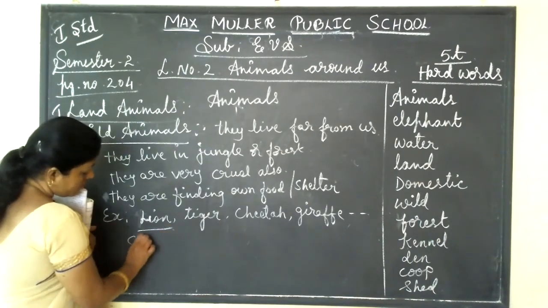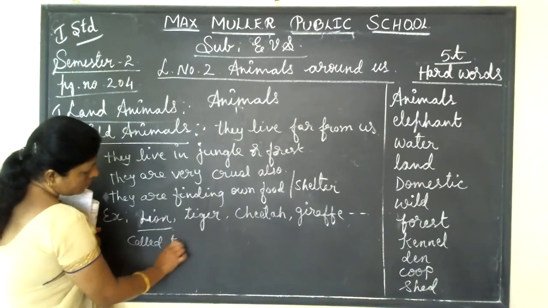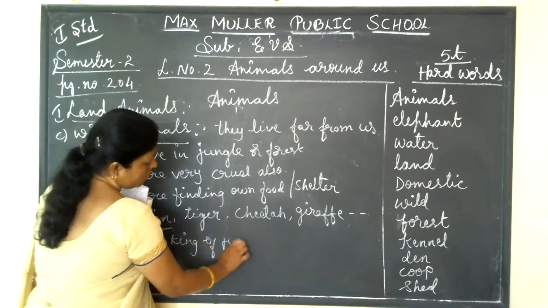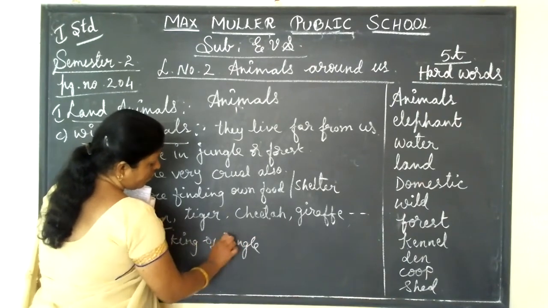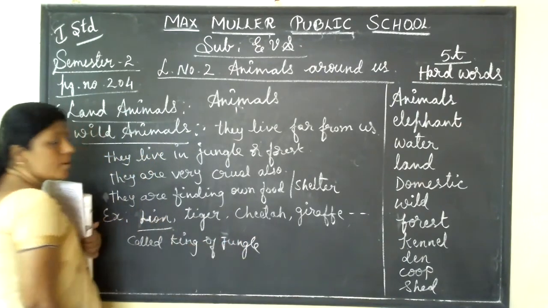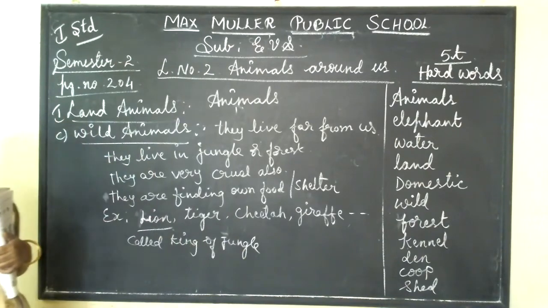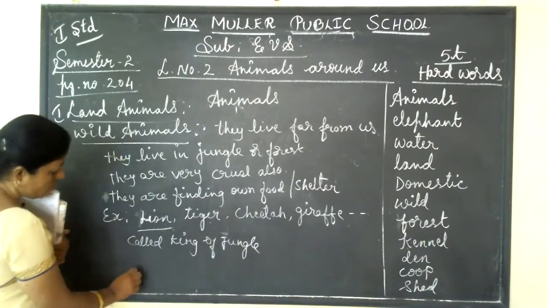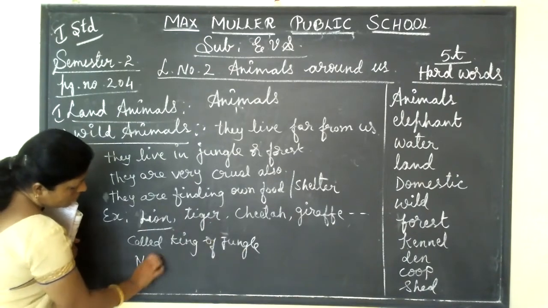The lion we call the king of the jungle. Which is our national animal? Tiger is our national animal.